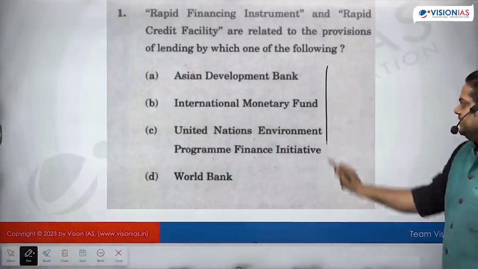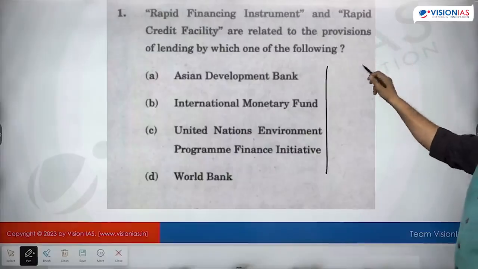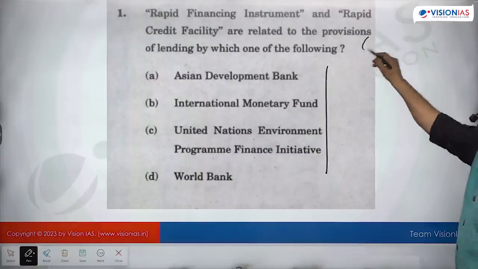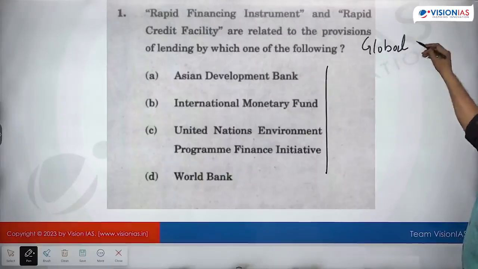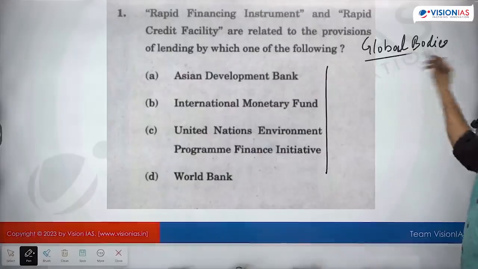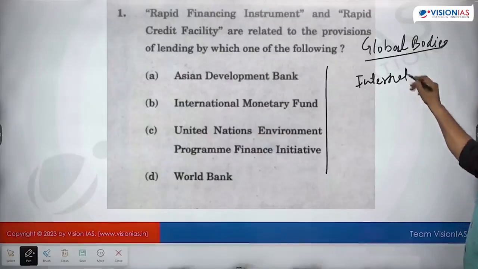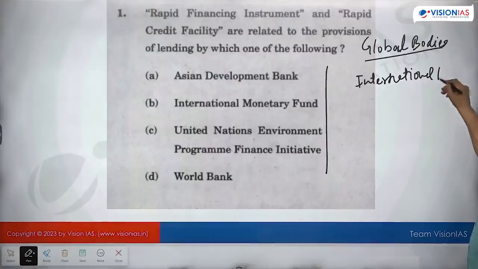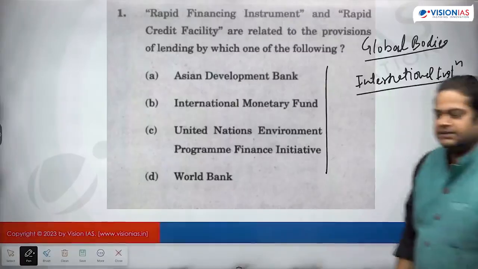So if something in the newspaper is coming related to global bodies or international institutions, those articles become important.